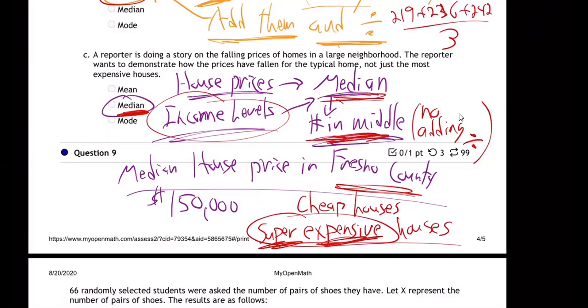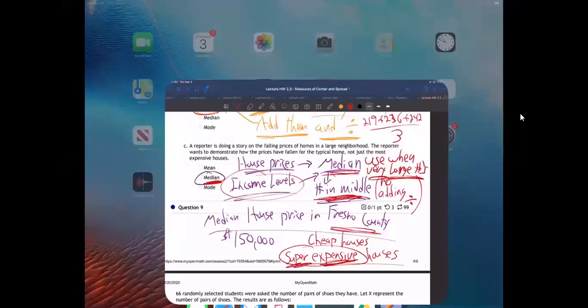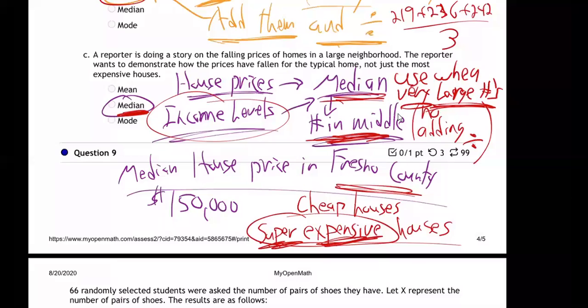So a median is most useful when there are very large numbers. Use the median when there's very large numbers.